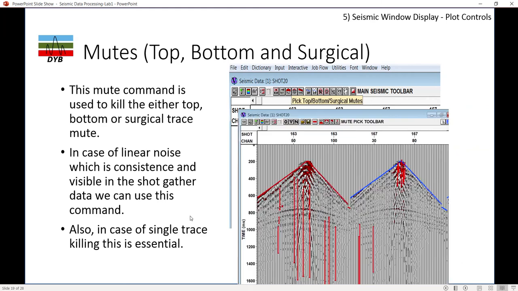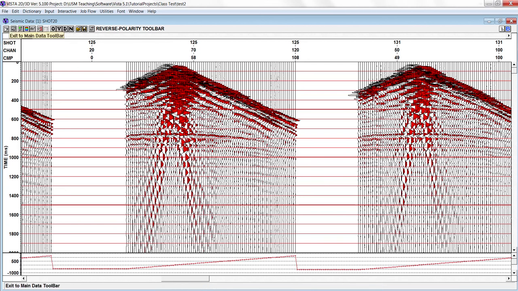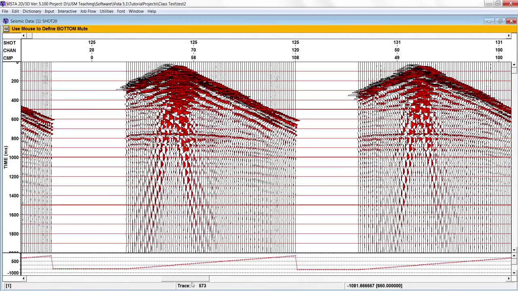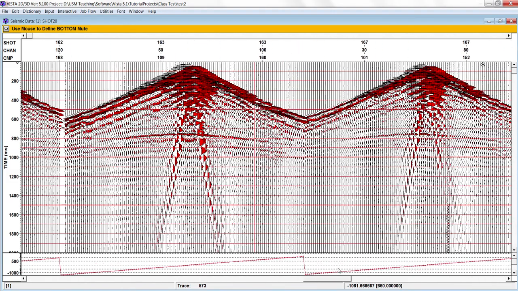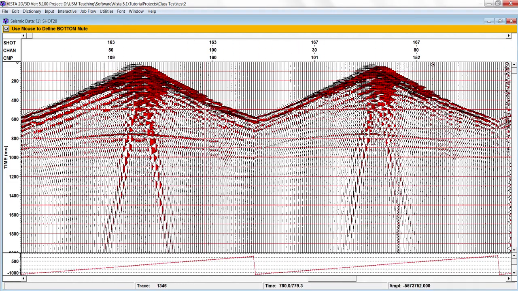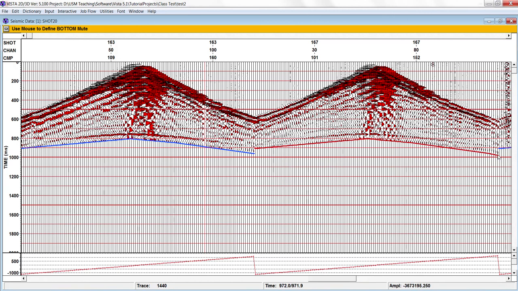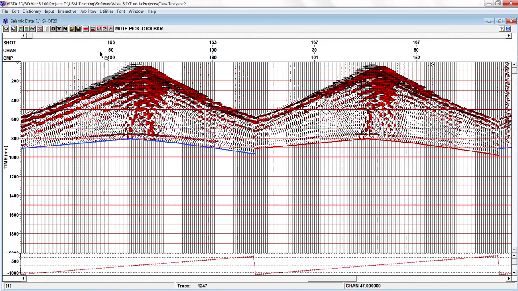So let's move to the software. I will show you how we kill the trace. So let's close this one. So this is a mute button. Now first I will show you the bottom mute. Let's say we remove here. So let's say we do not require this data below this reflection. So this data will be removed or muted.